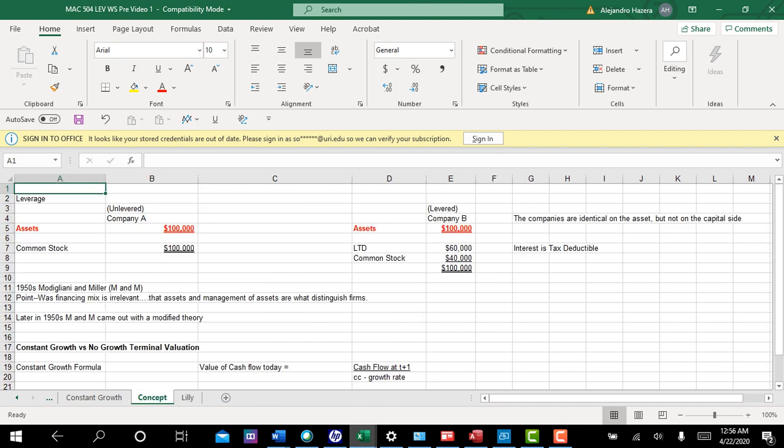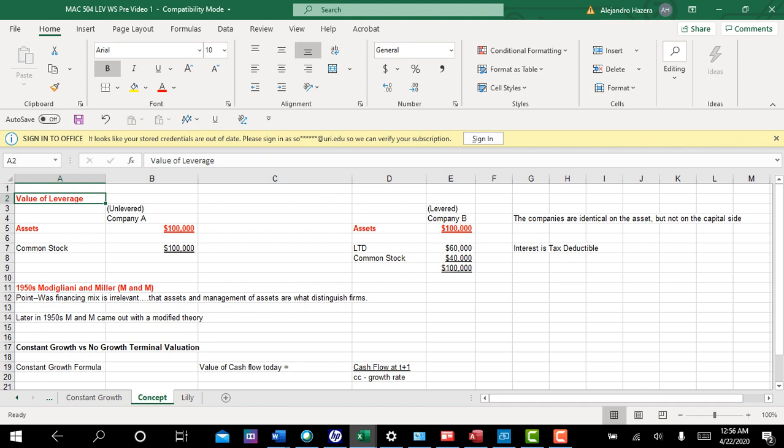Let's go to this little sheet here that says concepts. Okay, now there's 2 concepts that are very important here. The first one is the value of leverage. And you could say, actually, in a sense, the value of debt. Does debt have any value? Now here I've mentioned a 1950s article by Modigliani and Miller, commonly known as M&M. The Modigliani and Miller theory, let's say.